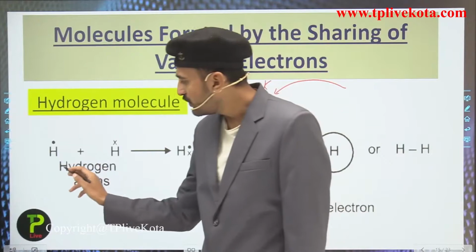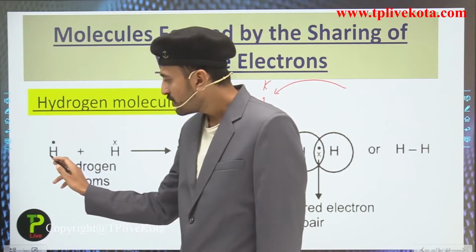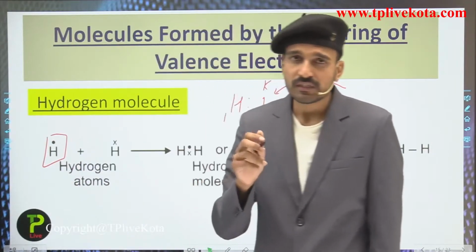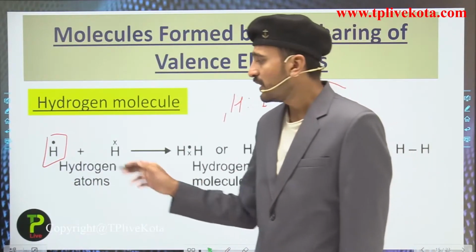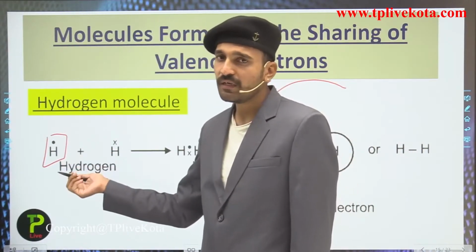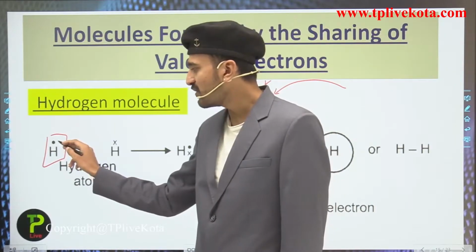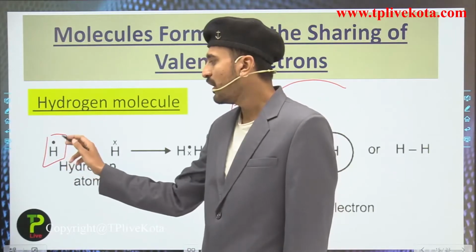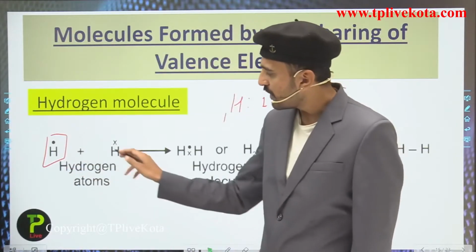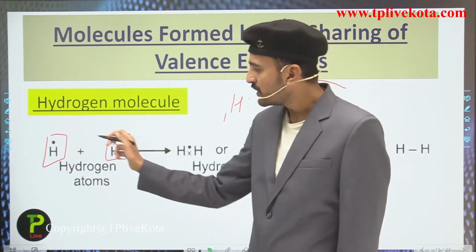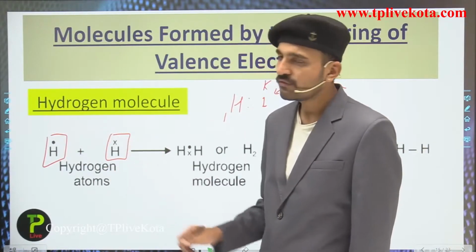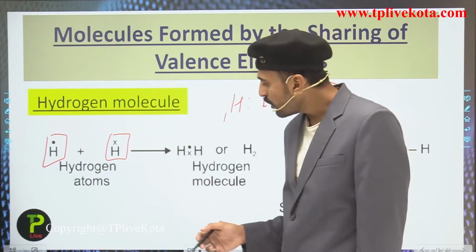Here you can see that this is the symbol for the hydrogen. Here we have written the Lewis notation or the Lewis dot structure. Here the symbol of the element is written, and the dot represents the valence electron of the hydrogen atom. Now here we have the same hydrogen atom, so just to differentiate these electrons we have used the cross symbol.